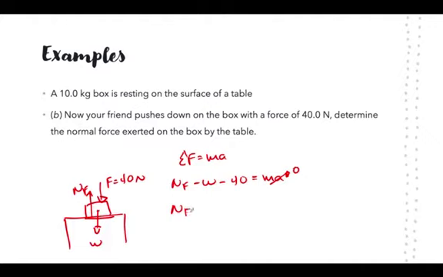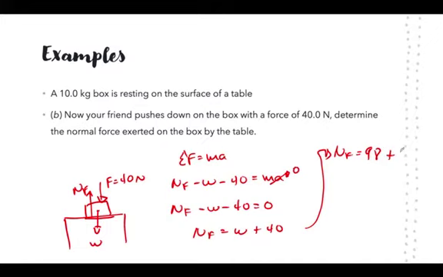So then we have that normal force minus weight minus 40 is equal to 0. So normal force is equal to weight plus 40, which means that normal force is equal to, we had established that the weight was 98, plus 40, and this is equal to 138 newtons.